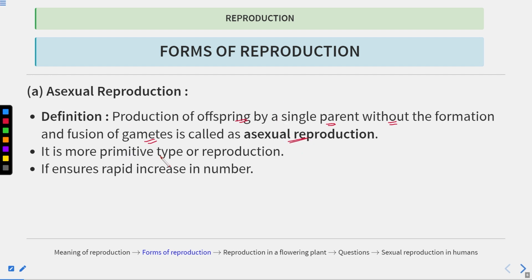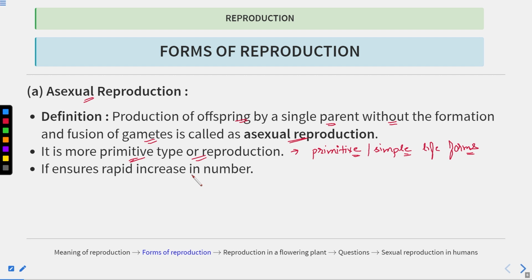It is the most primitive type of reproduction and takes place in primitive or simple life forms, which have a very simple structure.